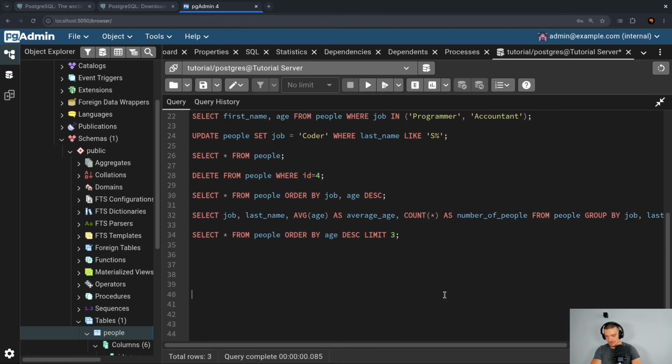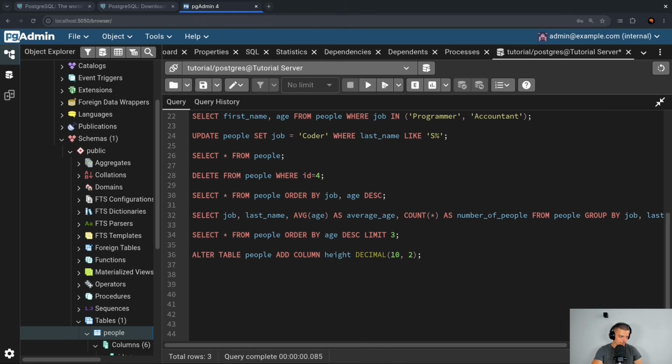So I can say alter table people, and I can say what do I want to change. For example, add column. And then I can add a column that contains the height, and this should be a decimal 10.2. By the way, for data types, I have a link for you guys.